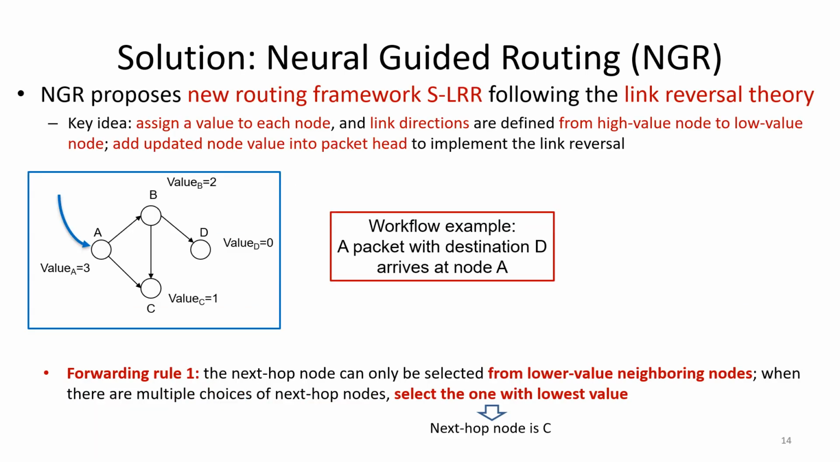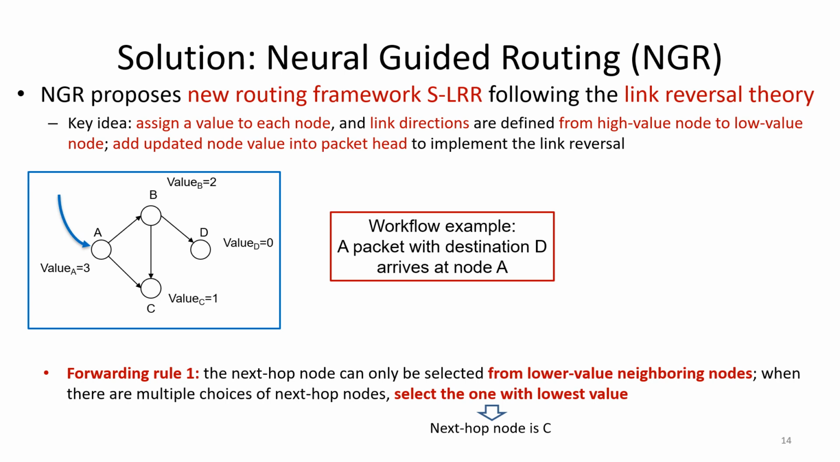The answer is yes. NGR proposes a new routing framework called SARR following the link reversal theory. The key idea is that we can assign a value to each node in the graph, and then the link directions can be defined as pointing from high value nodes to low value nodes. We can then add the updated node value into the packet header to implement the link reversal operation.